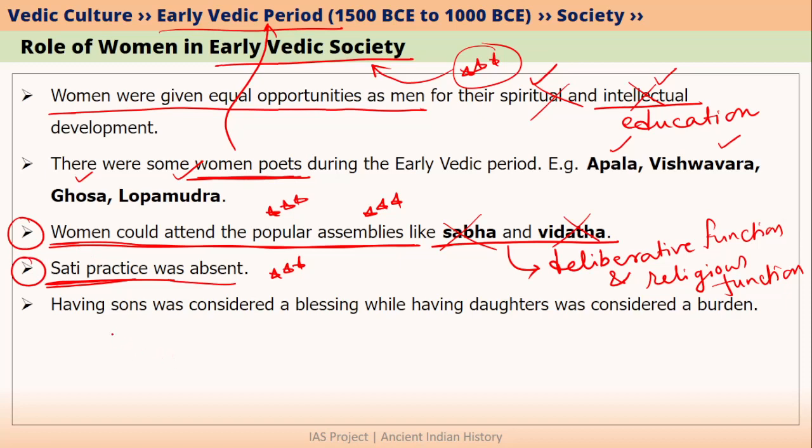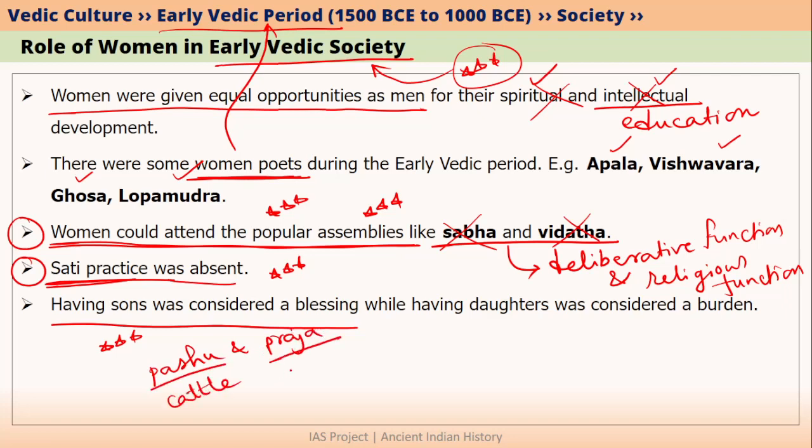Moreover, in early Vedic period, having sons was considered a blessing. That is why people used to pray for sons. There is a term in Rig Veda called as praying for Pashu and Praja. Pashu and Praja here means that people were praying for cattle and people were praying for children. When we say children, they were mainly praying for boys. So this was the case in Rig Vedic society. So if there is a question in the prelims exam, why were people praying during Vedic period? Then the answer would be they were praying for Pashu and they were praying for Praja.